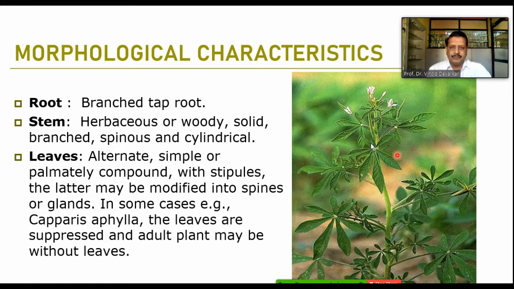Stipules later may be modified into spines. These spines are a modification of the stipules, or they can be modified into gland-like structures. In some cases, take the example of Capparis aphylla, the leaves are suppressed and adult plants may be without leaves, just the branches without leaves. Such shrubby members can appear in barren lands where water scarcity is there.